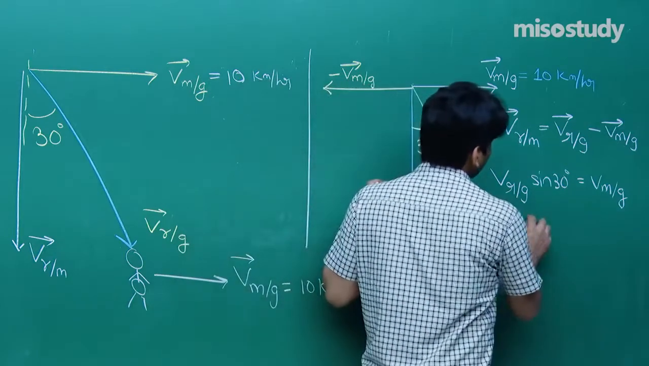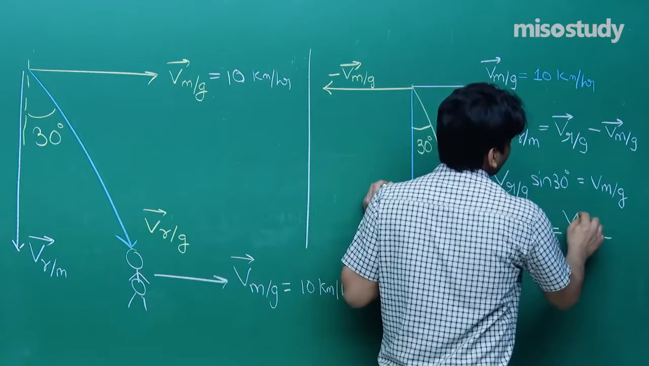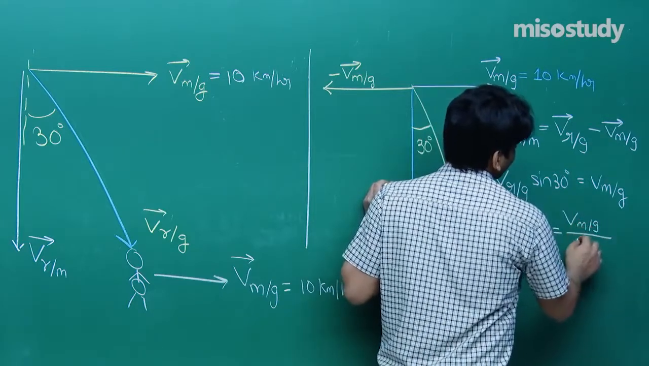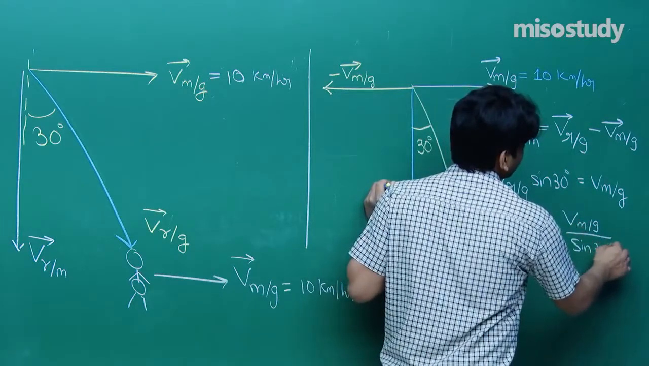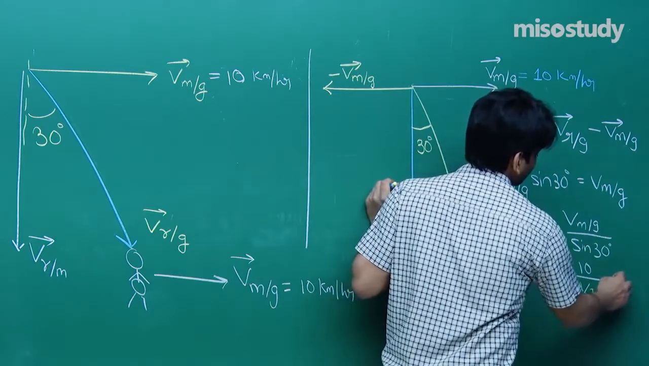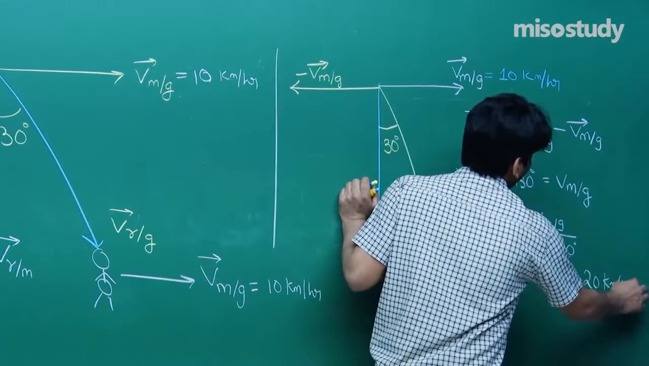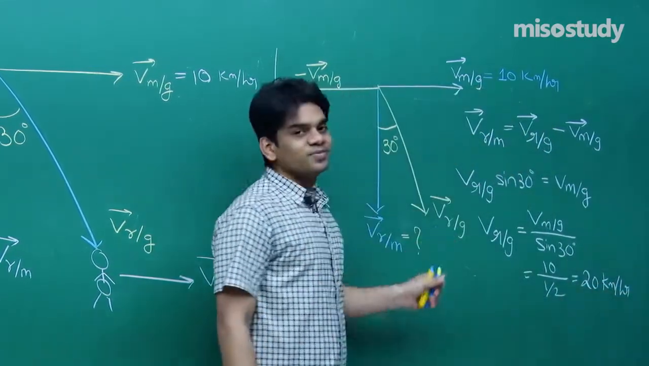So VRG will turn out to be, you can easily check, VMG divided by sin 30. VMG is already given as 10. 10 divided by 1 by 2. So it turns out to be 20 km per hour. So we got the value of VRG.